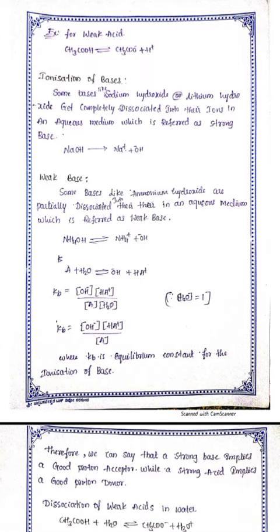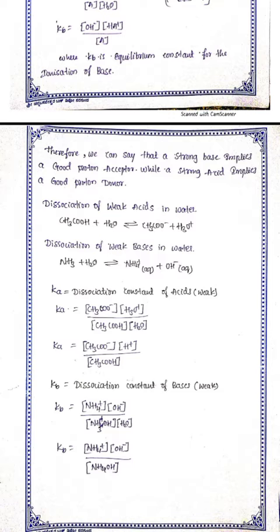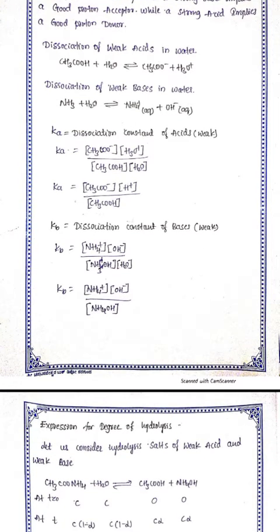Dissociation of weak acids in water: acetic acid plus water gives rise to acetate ion and hydronium ion. Dissociation of weak base in water: ammonia plus water gives ammonium ion plus hydroxide ion. The dissociation constant for the acid is given by acetate ion times H plus ion divided by the concentration of acetic acid. The dissociation constant of the base is given by Kb equal to NH4 plus times OH minus divided by ammonium hydroxide.